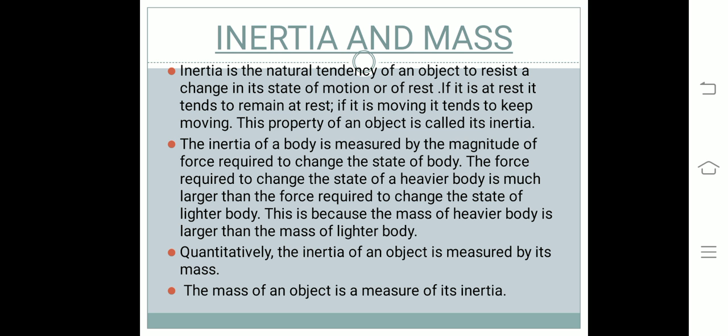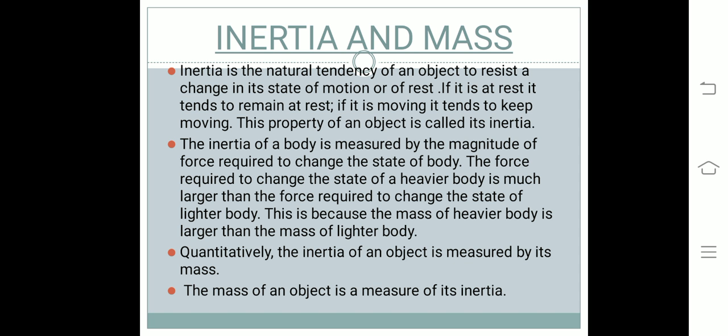Quantitatively, the inertia of an object is measured by its mass. Therefore, we can say that the mass of an object is a measure of its inertia. Or, in other words, we can also say that the mass of an object is proportional to its inertia. That means the more the mass of an object, the more will be its inertia.